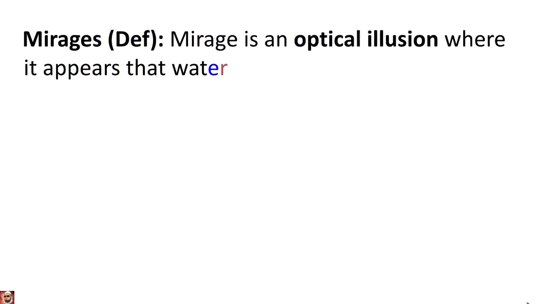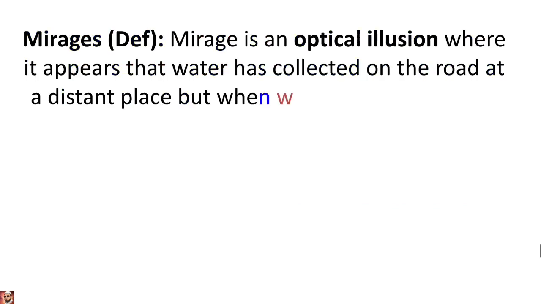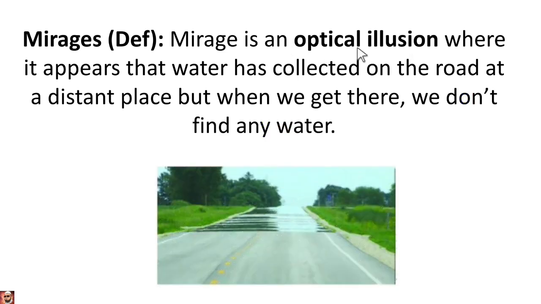Mirage. What is a mirage? Definition. It is an optical illusion. Remember this point. A mirage is an optical illusion where it appears that water has collected on the road. If you observe in the figure, this is the road and it appears that water has collected on the road. But when you get there, we don't find any water. So that is called an optical illusion. This type of optical illusion we call a mirage.